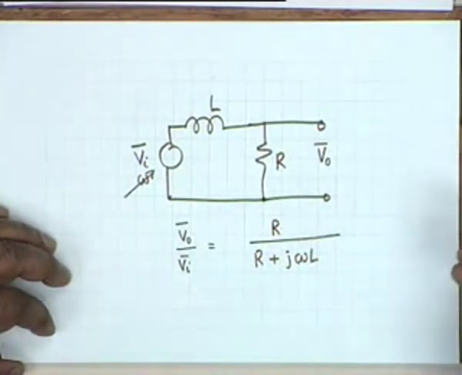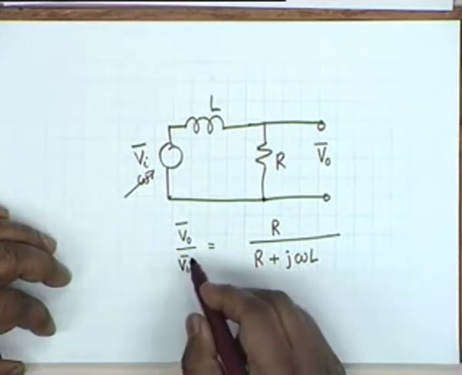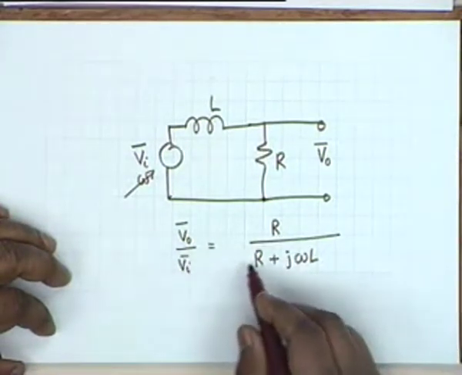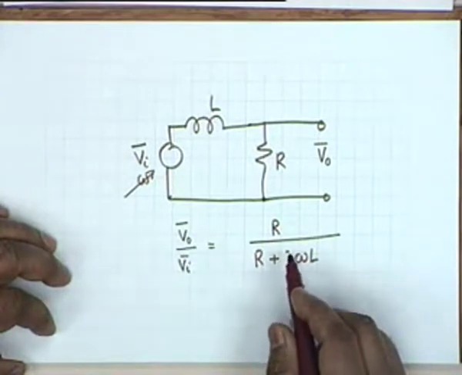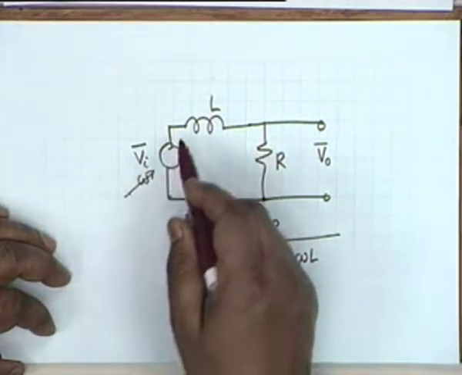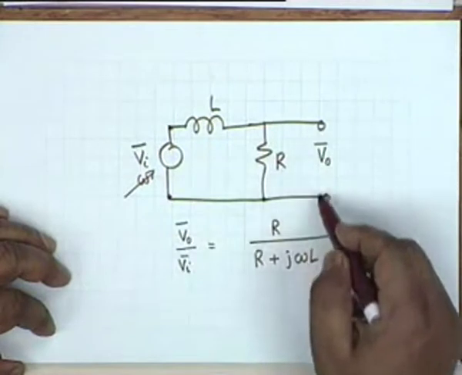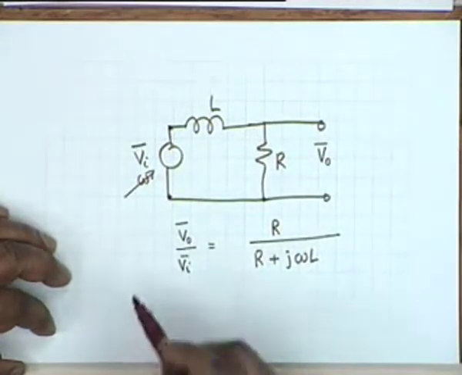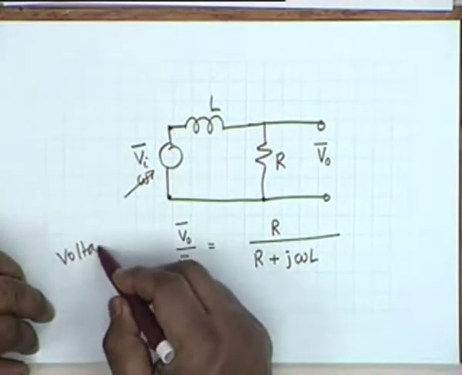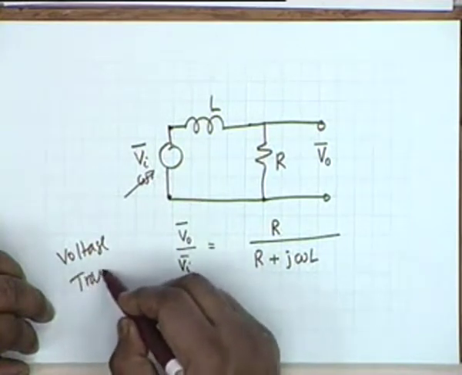It could be a current to voltage ratio, or voltage to voltage ratio, or voltage to current ratio, or current to current ratio. So this is the expression for the voltage transfer function. The voltage is being transferred from this terminal to these two terminals. So it is the voltage transfer function.